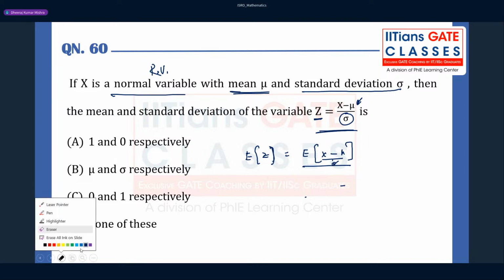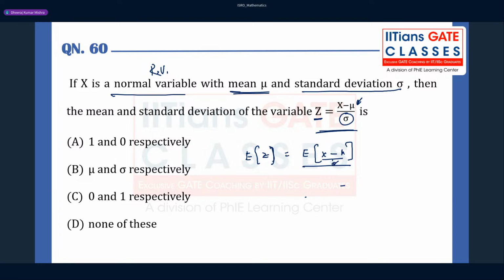So which option is going to be correct here? The option for this question will be C. Pioneer Engineer, which option is correct in this case? Question number 60, what do you think? See, x is a normal variable with mean mu and standard deviation sigma, and you're trying to find the new variable z.